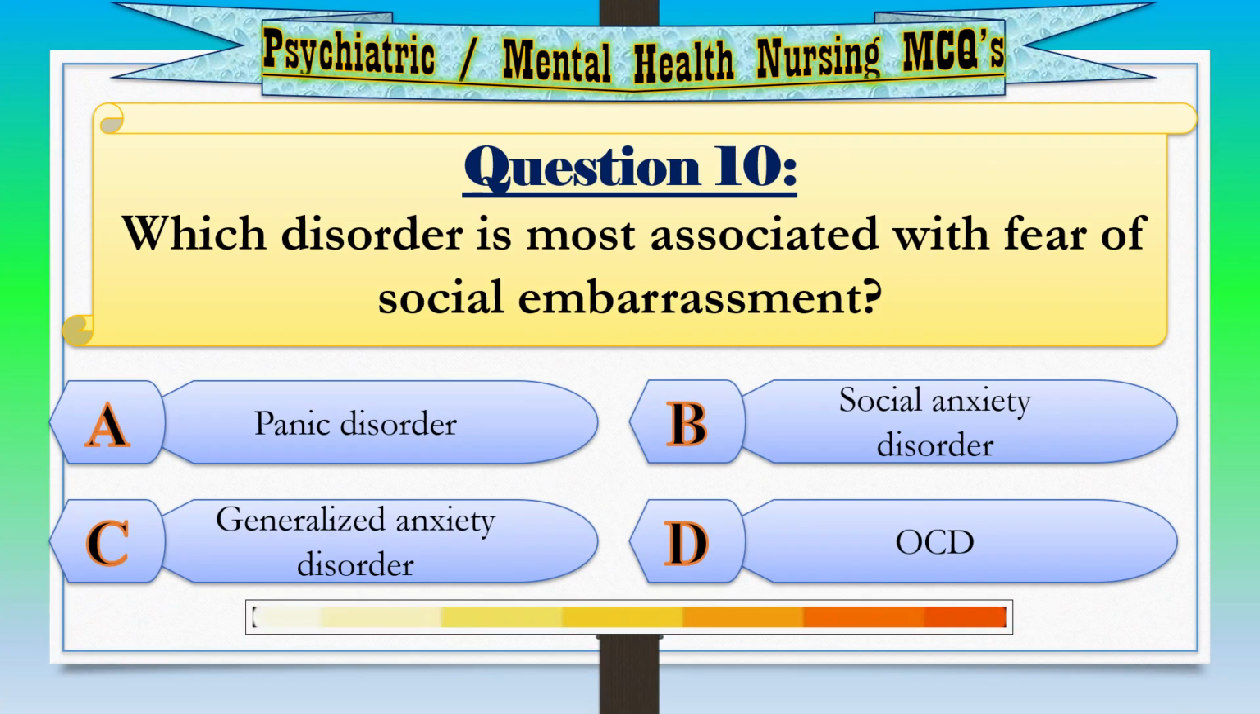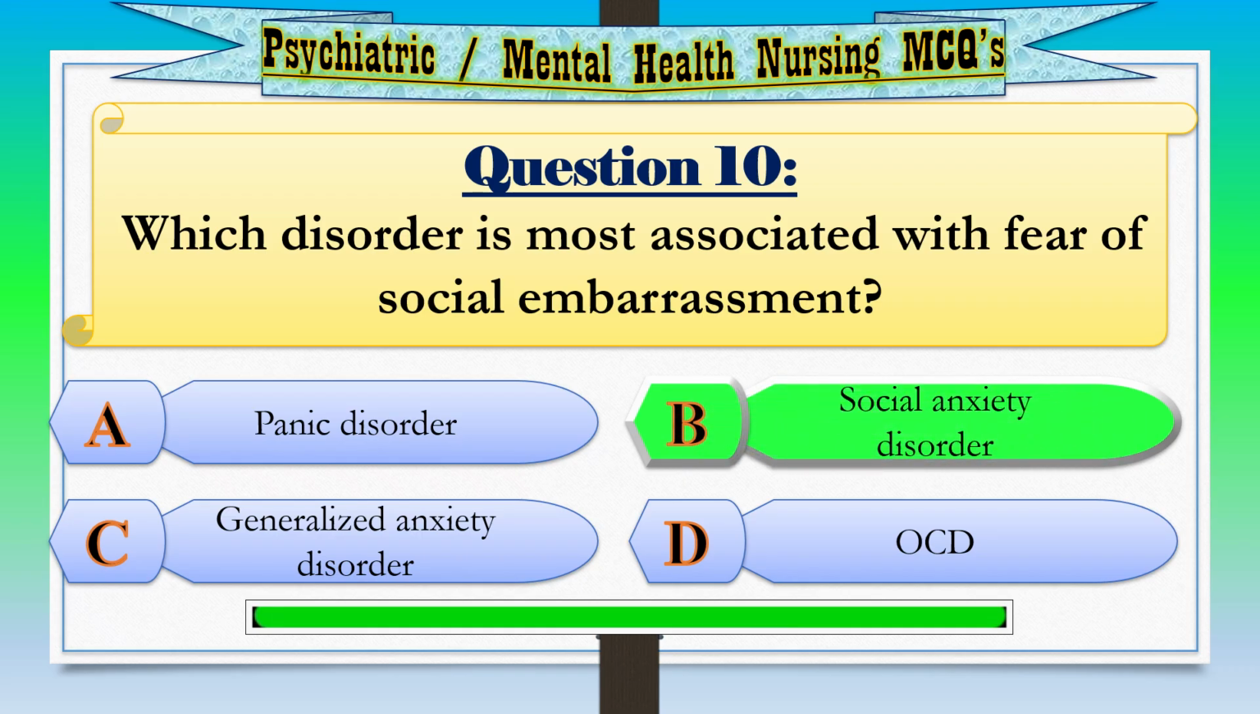Question 10. Which disorder is most associated with fear of social embarrassment? Option A, panic disorder. Option B, social anxiety disorder. Option C, generalized anxiety disorder. Option D, OCD. Correct answer, option B, social anxiety disorder.